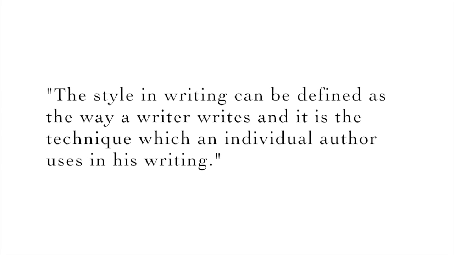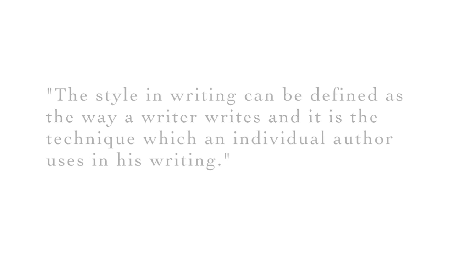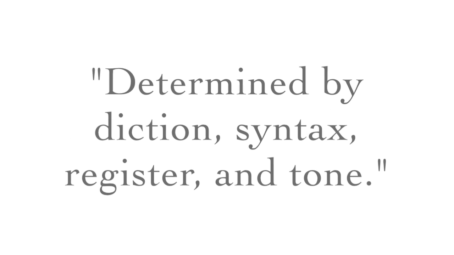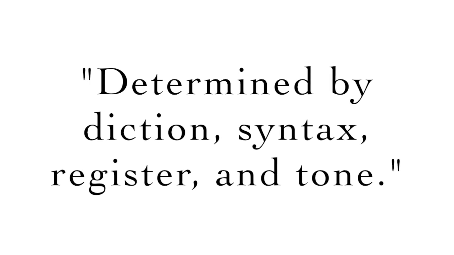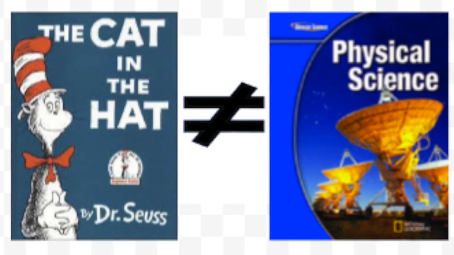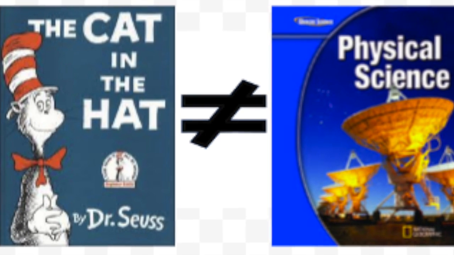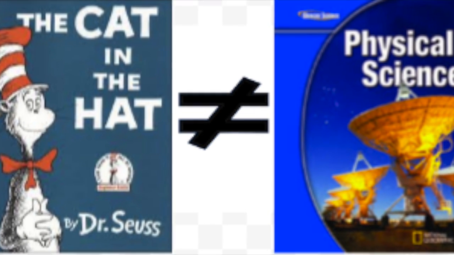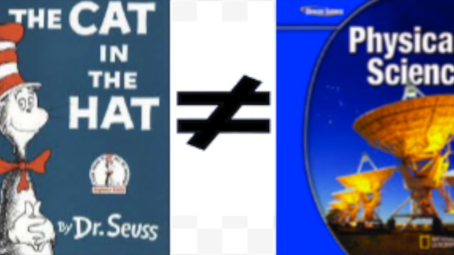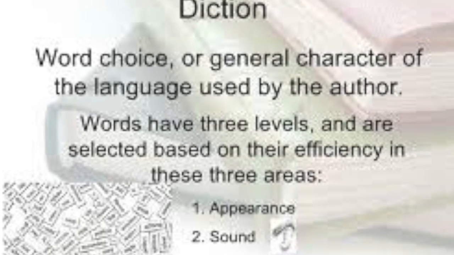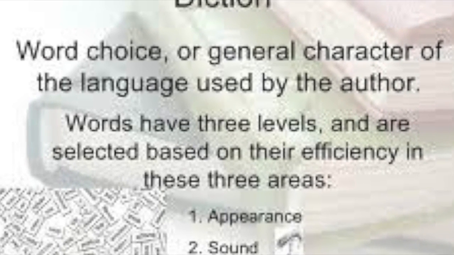Just as we all have our own unique voice, each and every author has their own writing style, which is determined by their word choice or diction, syntax, register, and tone. For example, the writing style of a science textbook would be extremely different from that of a children's story or a novel.